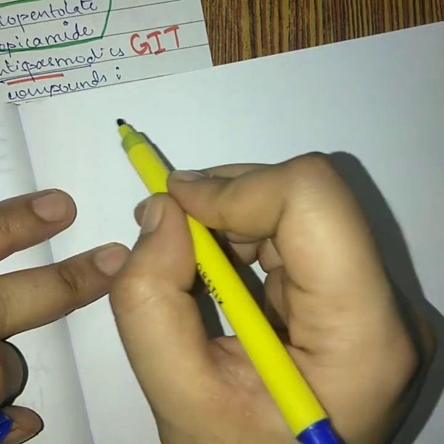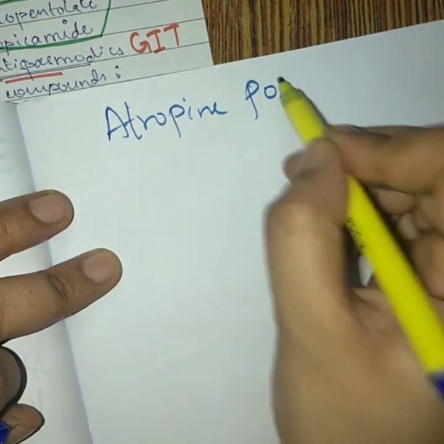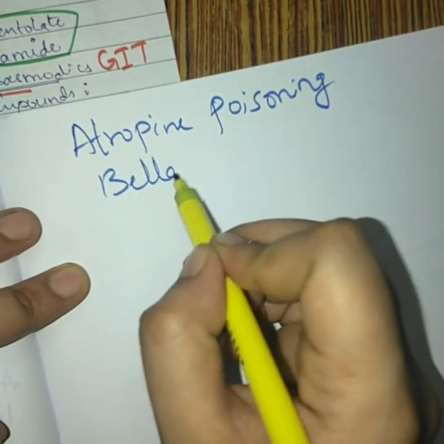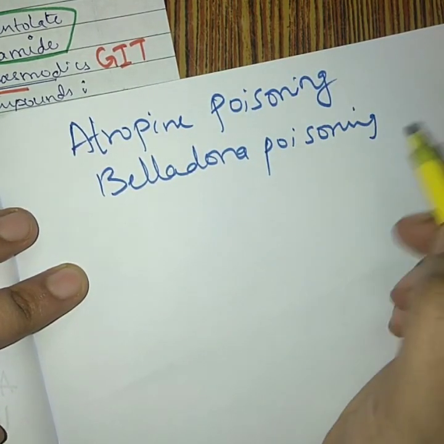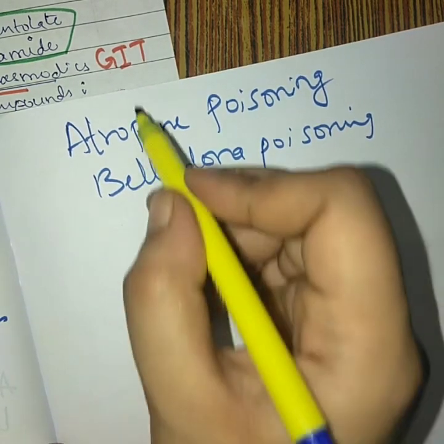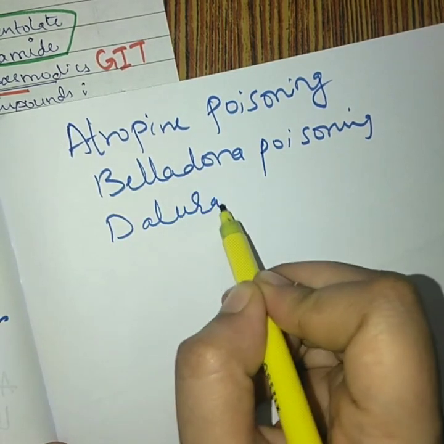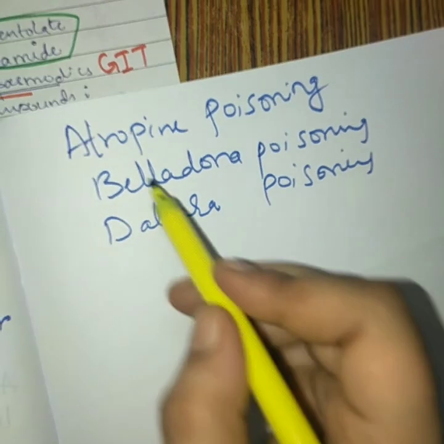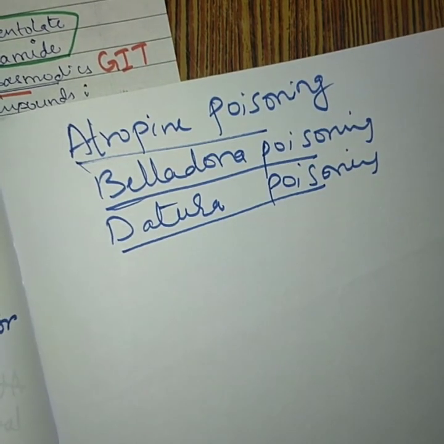Even an overdose of atropine is known as atropine poisoning. Sometimes it is also known as belladonna poisoning. Even in one more plant, that is datura, this atropine is present, so it is also known as datura poisoning. So whether you say atropine poisoning, belladonna poisoning or datura poisoning, all mean one and the same. So what will happen in this poisoning?